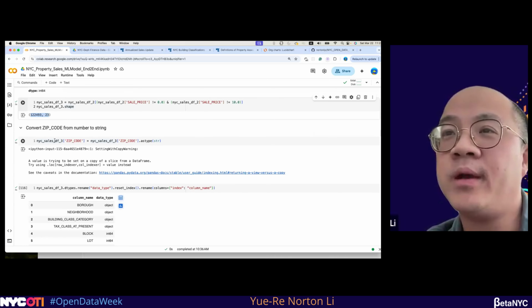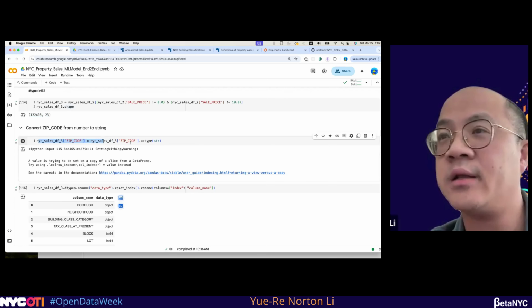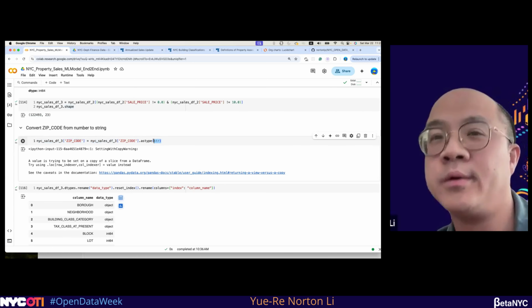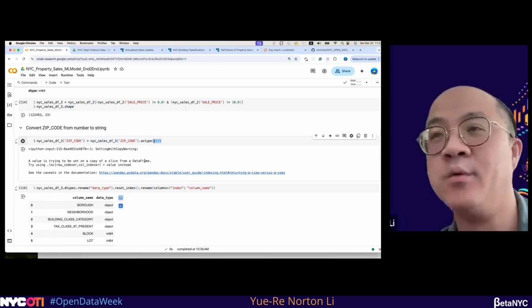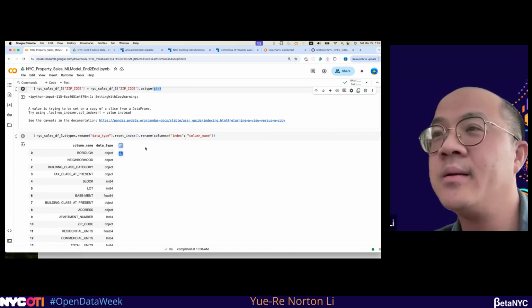And then the next one is another conversion for another column, the zip code, because we had better consider the zip code as a string, because the zip code as a number has no meaning in the model.